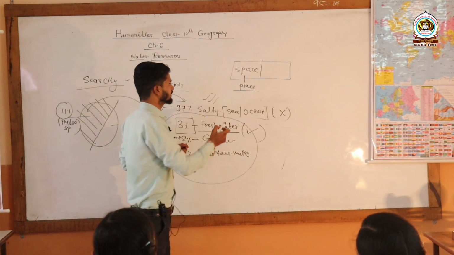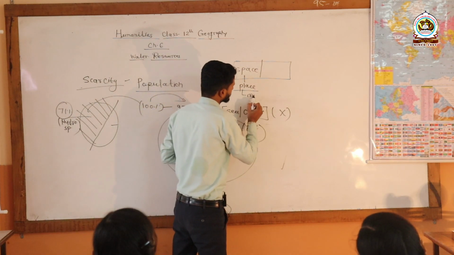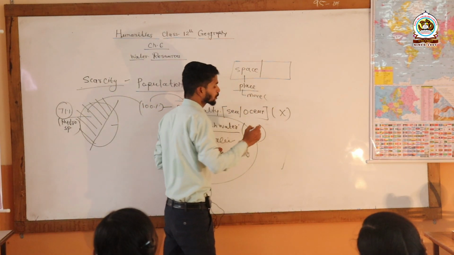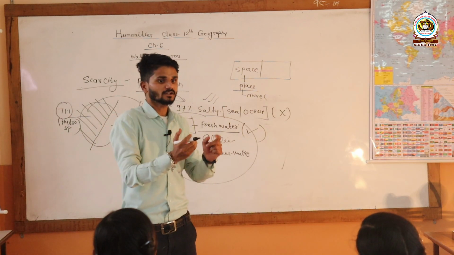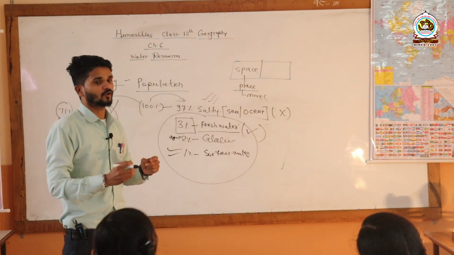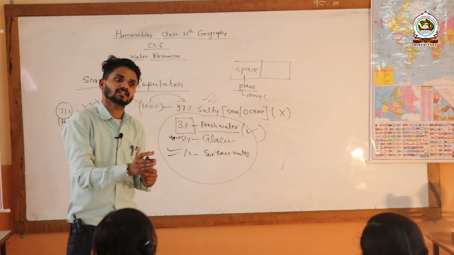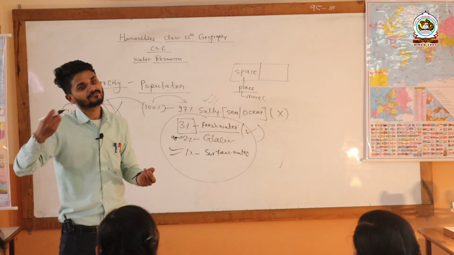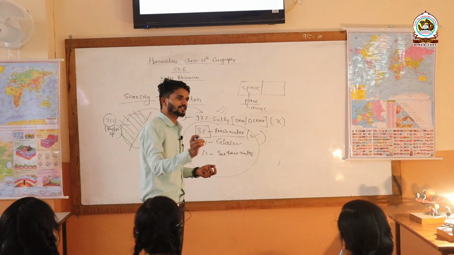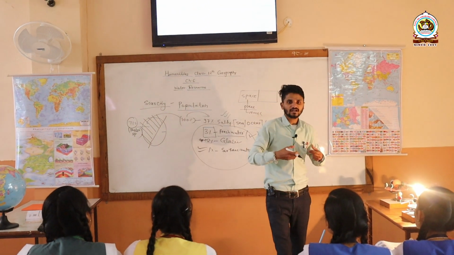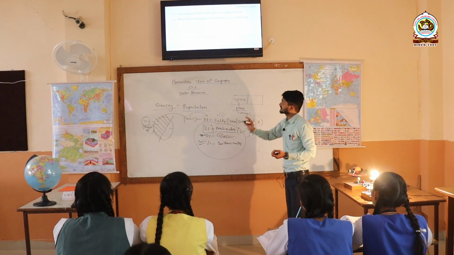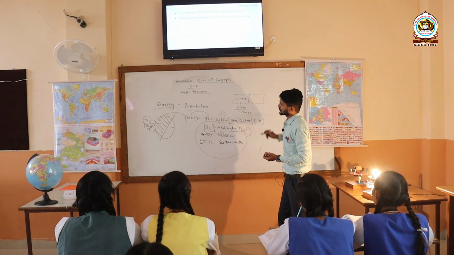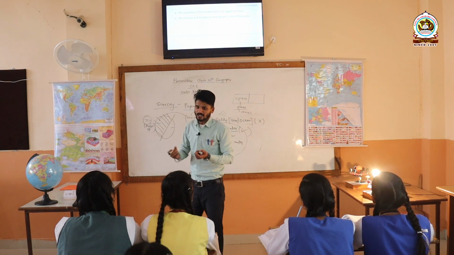So it means that if we go from one place to another, the availability of fresh water would definitely change. It would vary. It means the availability of fresh water is different in different places. So have you got the point? Yes, the availability of fresh water varies over space.